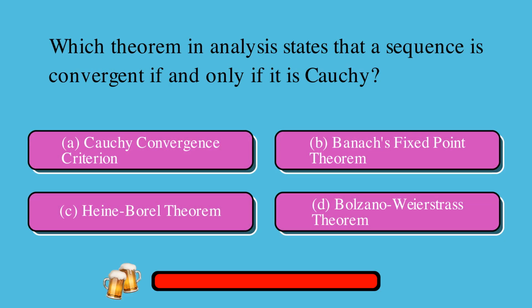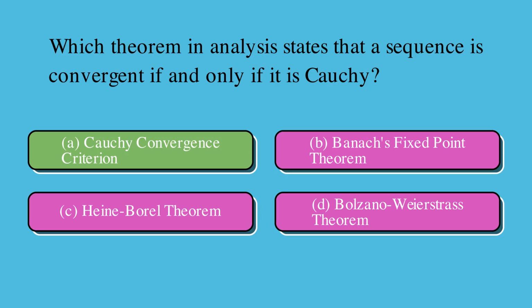Which theorem in analysis states that a sequence is convergent if and only if it is Cauchy? Is it A. Cauchy convergence criterion, B. Banach's fixed point theorem, C. Heine-Borel theorem, or D. Bolzano-Weierstrass theorem? The correct answer is A. Cauchy convergence criterion.